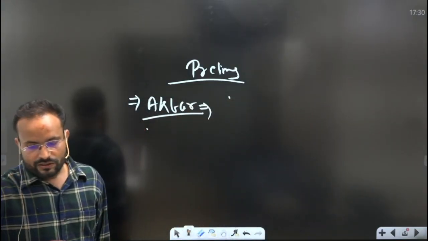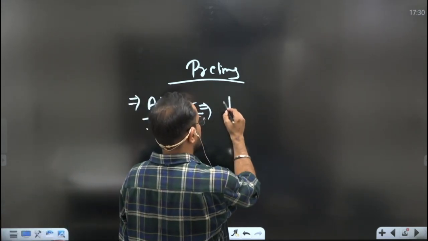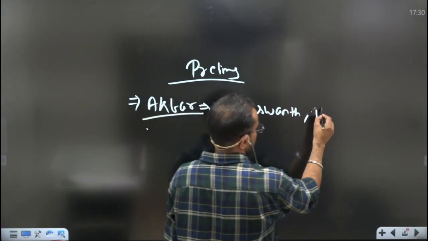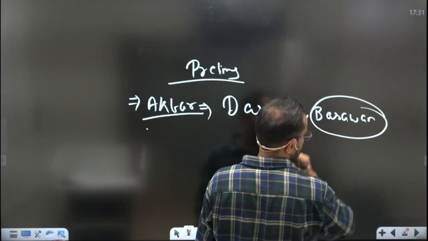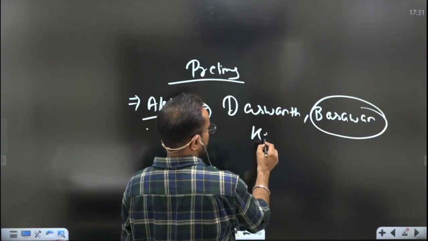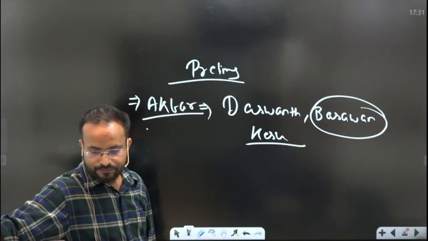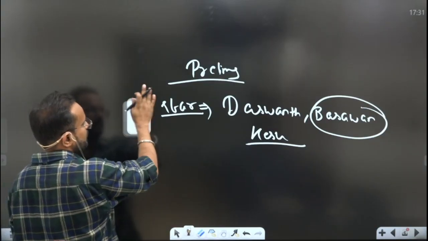Okay. So next, just remember the artist names: Daswant, and some famous ones, Basavan, because he has been directly mentioned in the context that we have seen, then Kesu and some others. So this is the Akbar part.